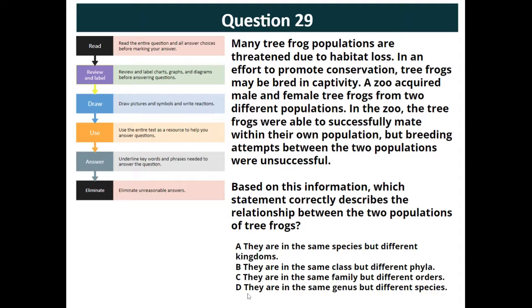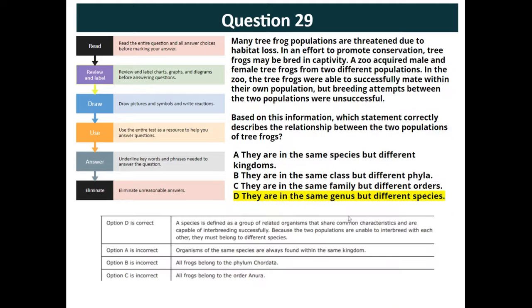And this last one here says that they are in the same genus but different species. We said that in order for a population to be able to reproduce, they have to be in the same species. They are not able to reproduce, and they are both tree frogs, so therefore they must be different species of tree frogs. So our correct answer here is that they are in the same genus but different species.